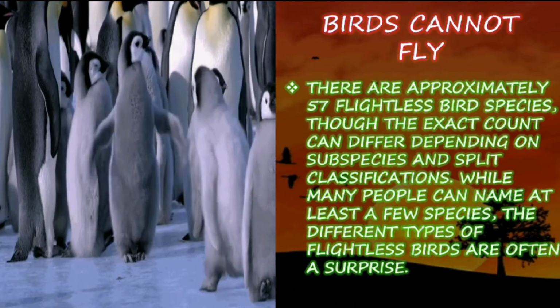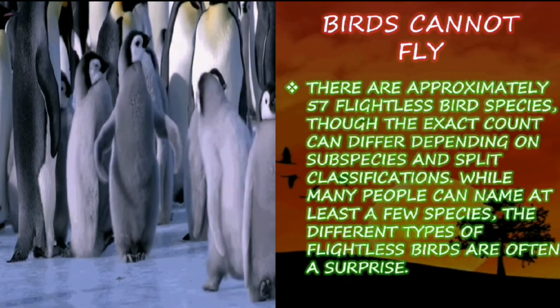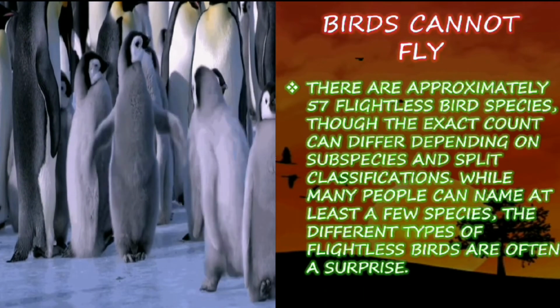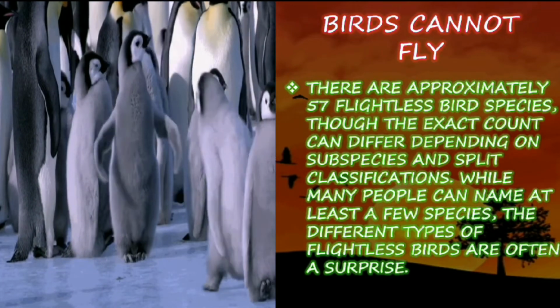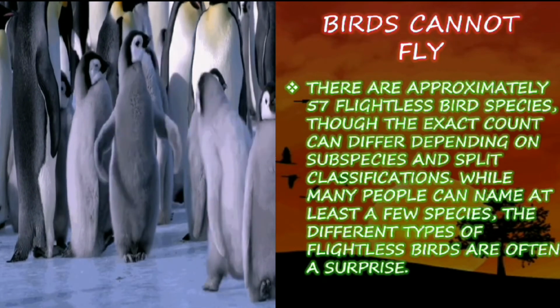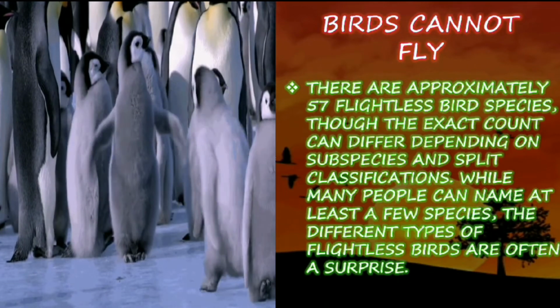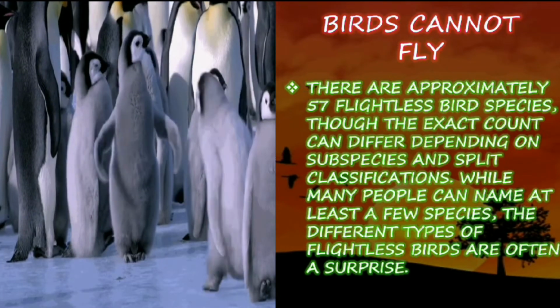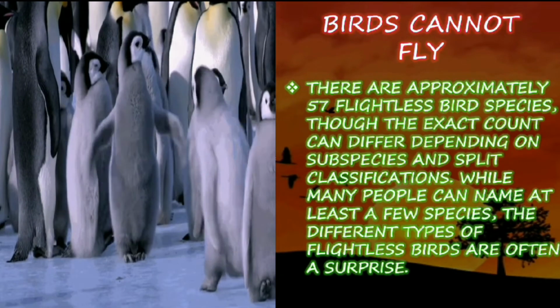Birds can't fly. There are approximately 57 flightless bird species, though the exact count can differ depending on subspecies and split classification. While many people can name at least a few species, the different types of flightless birds are often a surprise. Only a few varieties of flightless birds have been named. There are some more birds that haven't been named, but they also can't fly.